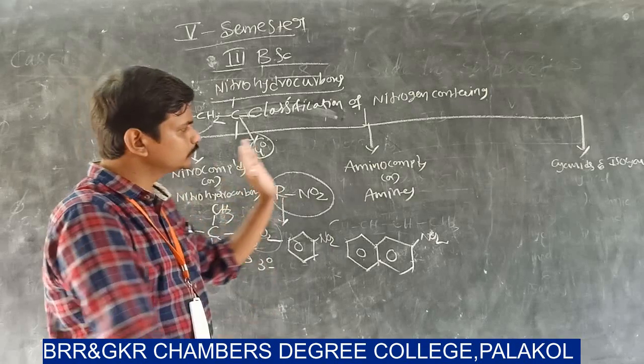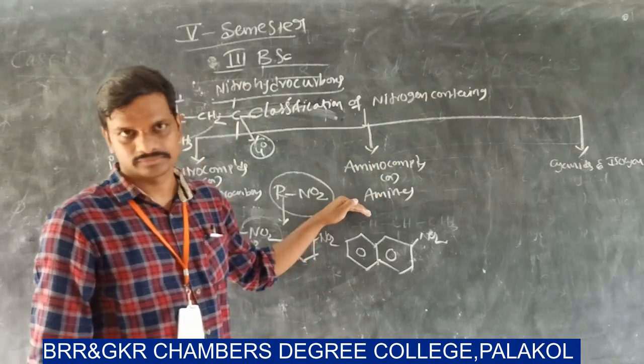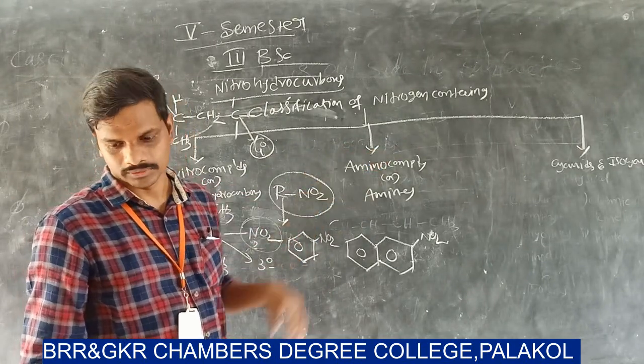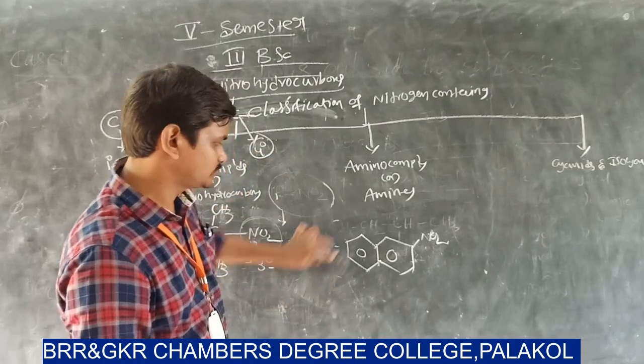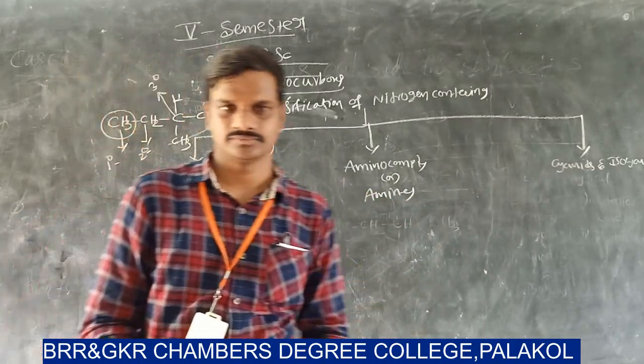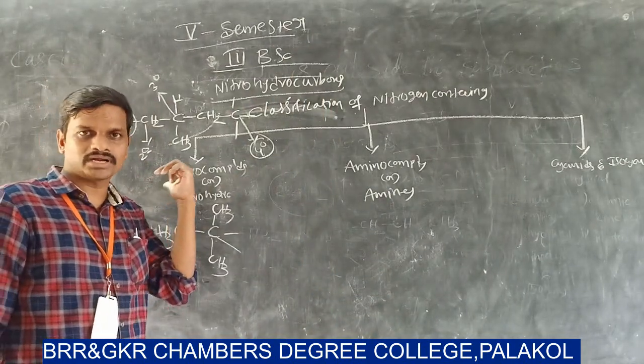Now I am moving to the second part of nitrogen containing classifications, that is imino compounds or amines. First, nitro compounds: the compounds which contain the NO2 group are called nitro compounds. Here we will discuss the classification of imino compounds.